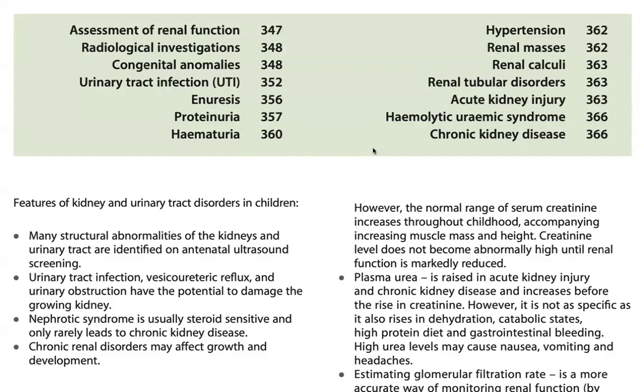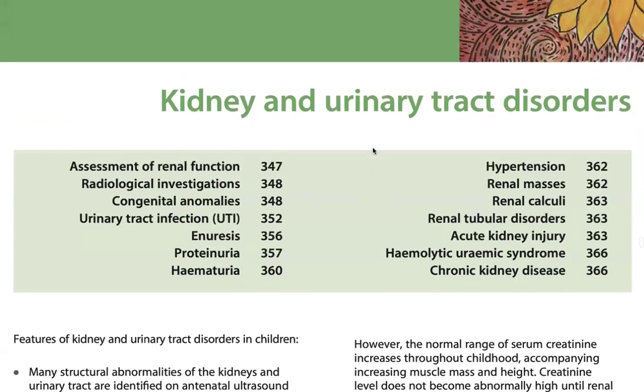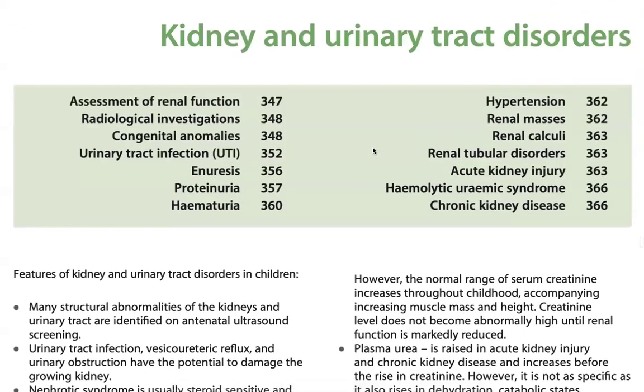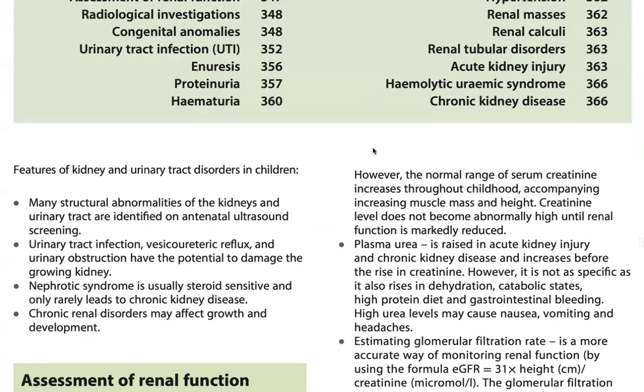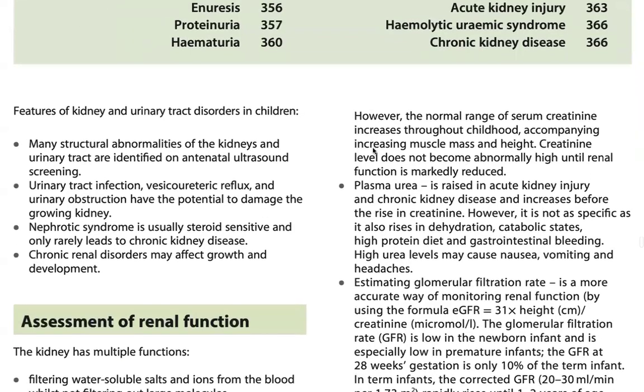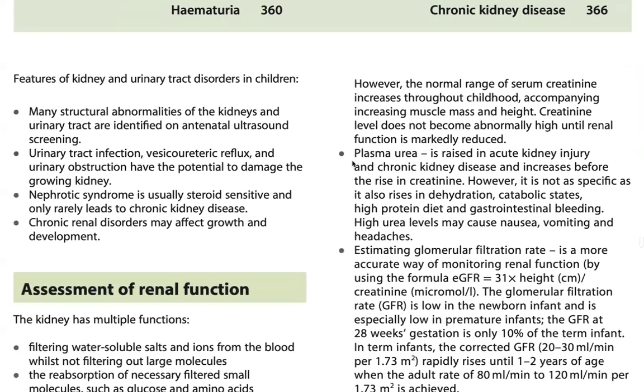Hello everyone, so today we are doing chapter 19 of kidney and urinary tract disorders of the Illustrated Textbook of Pediatrics: features of kidney and urinary tract disorders in children. Many structural abnormalities in the kidneys and urinary tract are identified on antenatal ultrasound scanning, such as urinary tract infection and ureteric abnormalities, which have potential to damage the